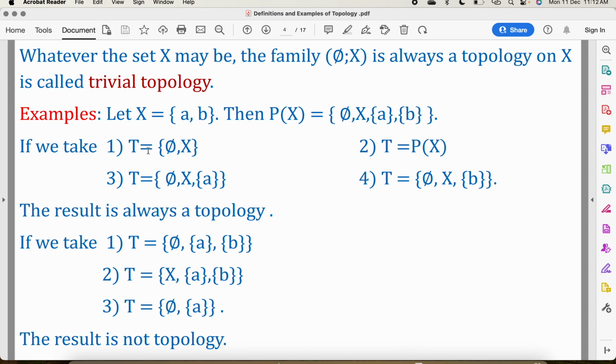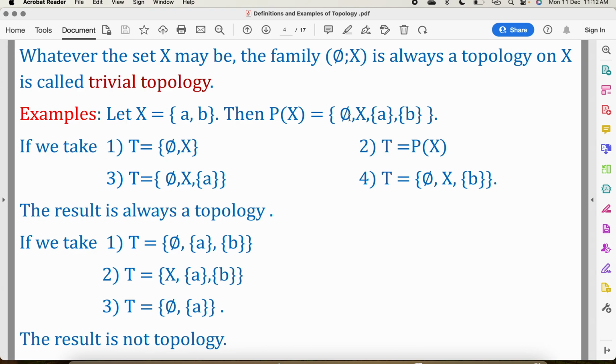If we consider T equal to {phi, X}, we have seen that this is a topology on X. The same example, this is a trivial topology. If T equal to P(X), meaning power set of X, in this case also it is a topology on X. Clearly phi and X belong to P(X).